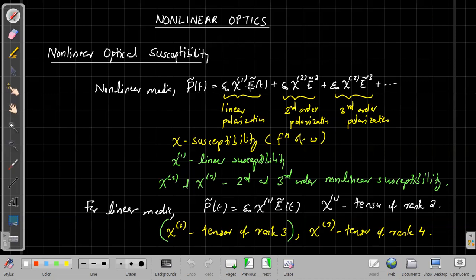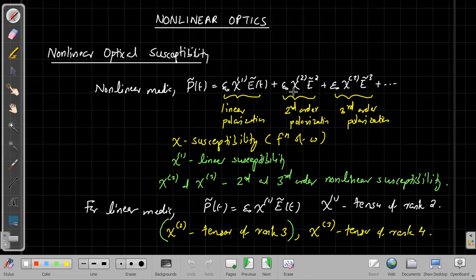If you expand the polarization in different powers of the incident electric field, we can have the first order term, where the susceptibility is the linear susceptibility, and the second order term, whose corresponding susceptibility is called chi2, and the term having the third order electric field has the corresponding susceptibility chi3, called the third order susceptibility, and so on.